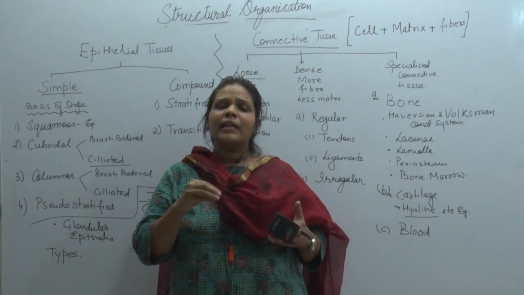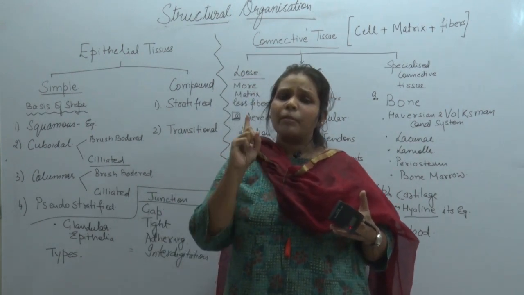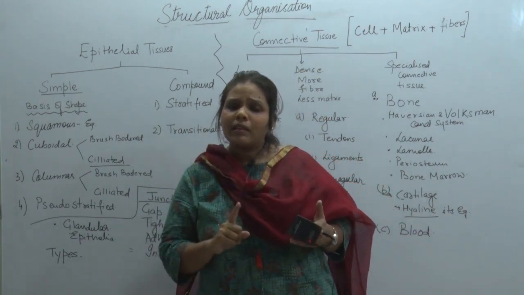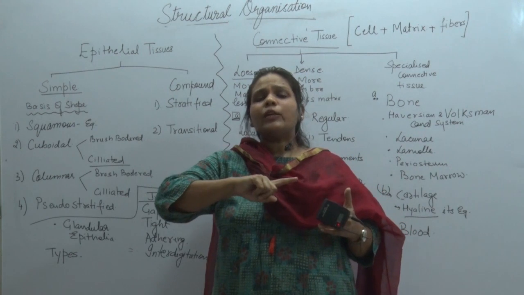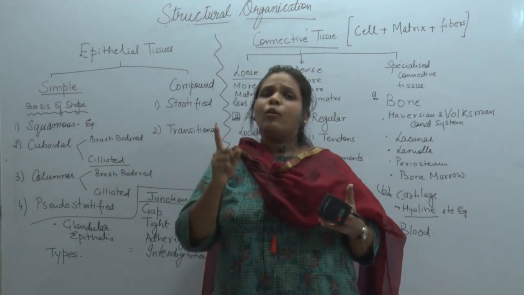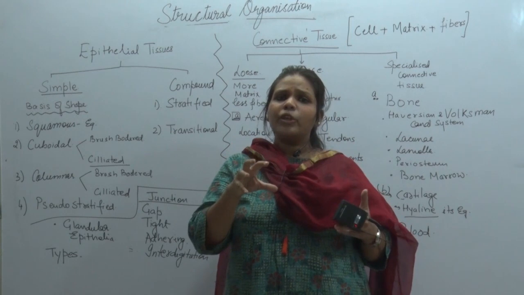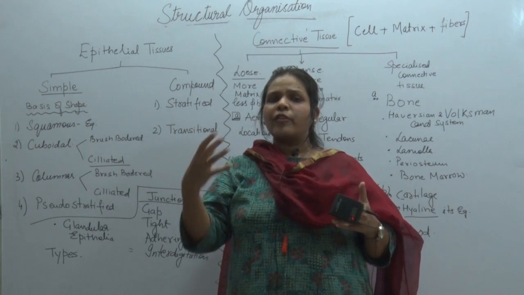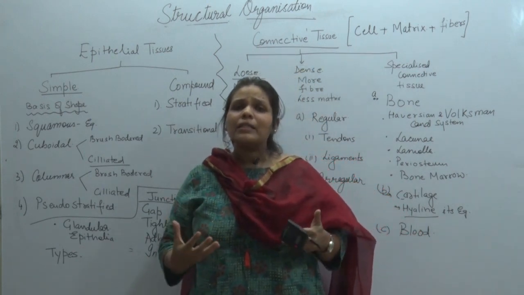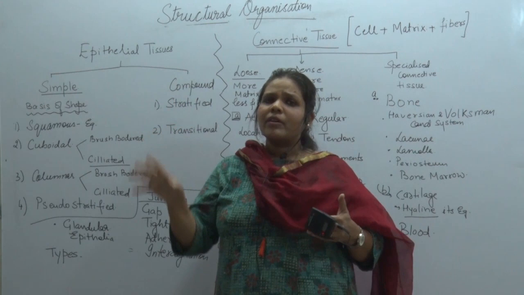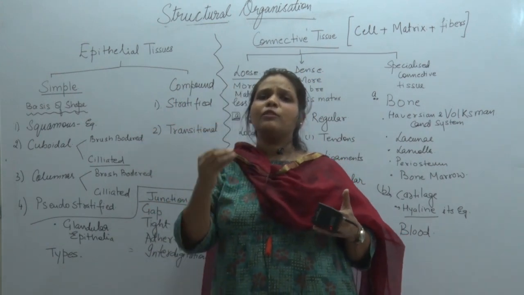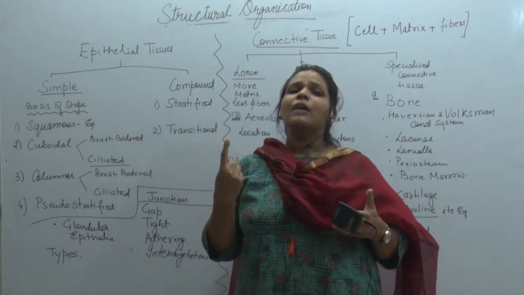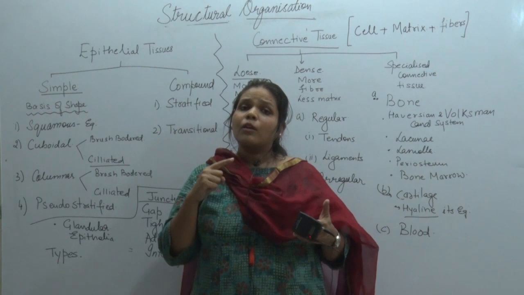So first and foremost, remember the first point is that they should be very much similar in their origin. When I say similar in their origin, I mean that during the embryonic stage, if they are a group, they should originate from either the ectoderm, mesoderm, or endoderm. When you study embryogenesis in your 12th standard, you will read that we have a table describing which layer is forming which part of your organ system. So that is the first point, that they have a similar origin.